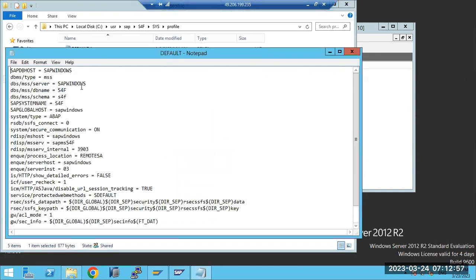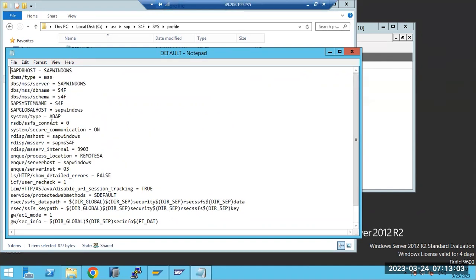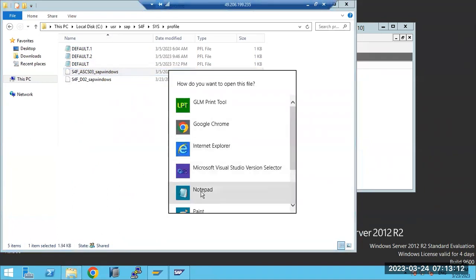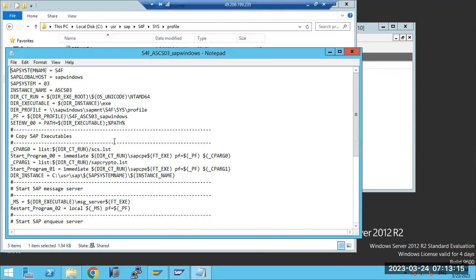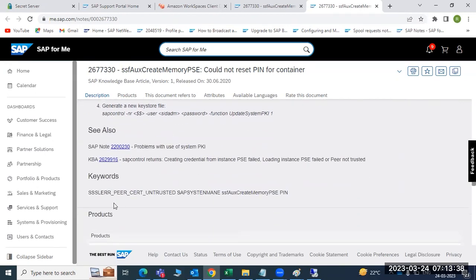Did anyone change any parameters or something? Nothing, right? So okay. As per the note, make sure the SID of the SAP system name is correct. Delete the environment variable SAP system name. Remove the SecUDR environment. Set this to SIDADM SecUDR. Then re-create the server, generate the new key store, update the system PKI, and restart the service.